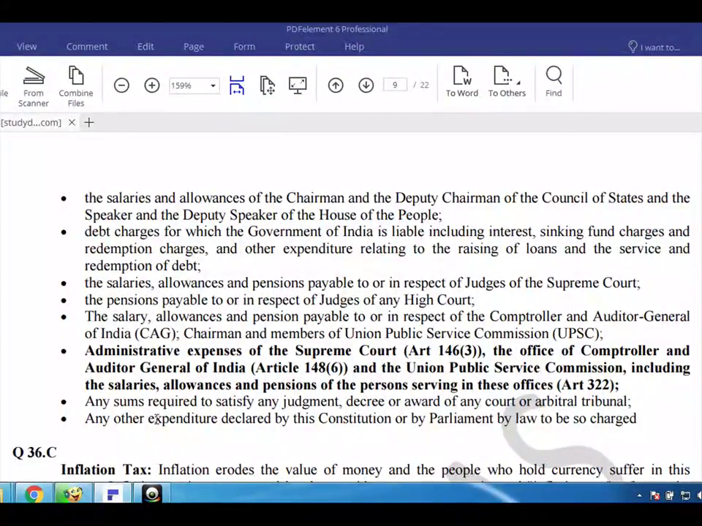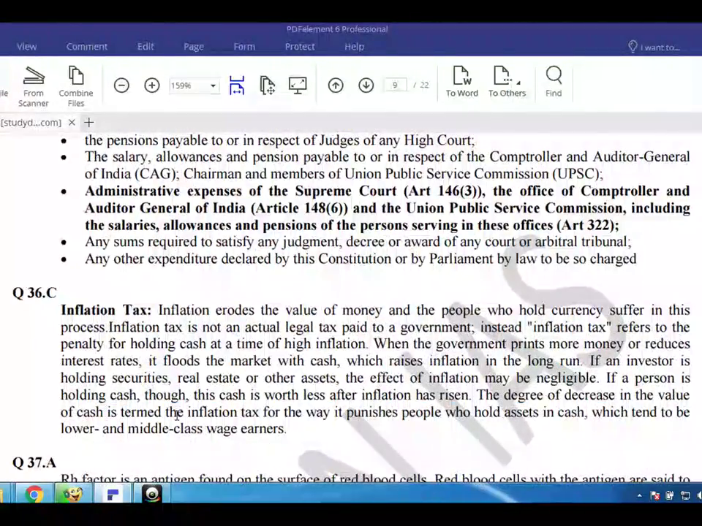Administrative expenses of the Supreme Court, Article 146(3), the Office of the Comptroller and Auditor General of India, Article 148(6), and the Union Public Service Commission, including the salaries, allowances and pensions of the persons serving in these offices, Article 322. Any sums required to satisfy any judgment, decree or award of any court or arbitral tribunal. Any other expenditure declared by this Constitution or by Parliament by law to be so charged.